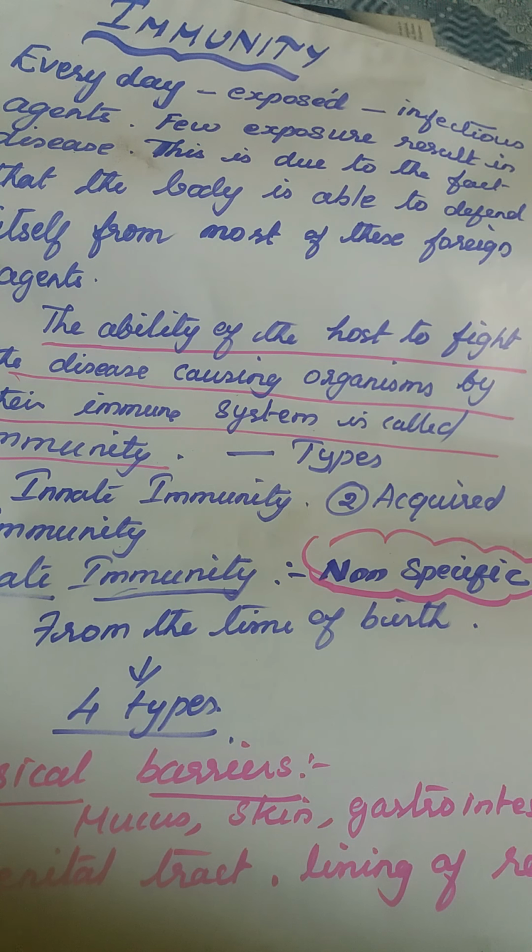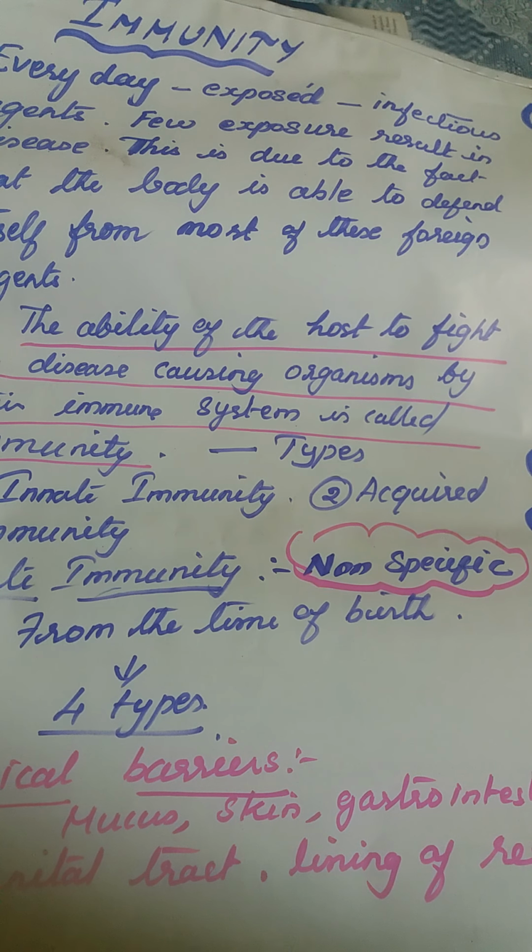Always we are not susceptible to diseases. Few exposures result in a disease. This is due to the fact that the body is able to defend itself from most of these foreign agents. Sometimes, very few times, we are susceptible to diseases. That's because our body itself has a mechanism, that is immunity, a police force in the form of various forms of WBCs. When any antigen, foreign body, enters inside our body, immediately it recognizes the foreign body, fights with it, kills it and makes us free from diseases.